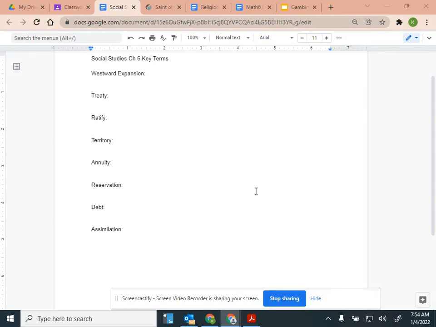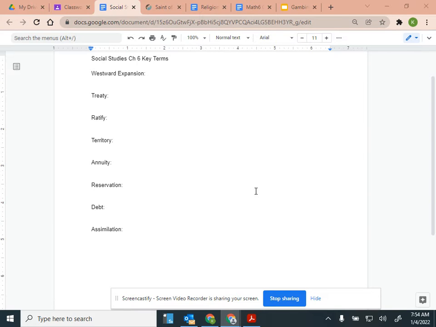So that means the American Indians aren't living where they normally lived. Now they have to live on a reservation. What is a reservation, Gabby? Yeah, it's a special piece of land that's reserved by the government just for the Native Americans, the American Indians. So the American Indians didn't get to pick where that land was. The American government did. And they said, this is where you're going to live, and we're going to give you food and money for you to live there so we can have all the rest of the land.